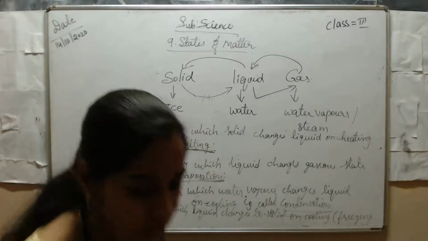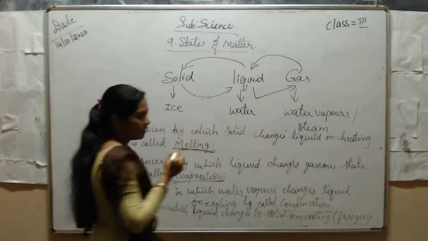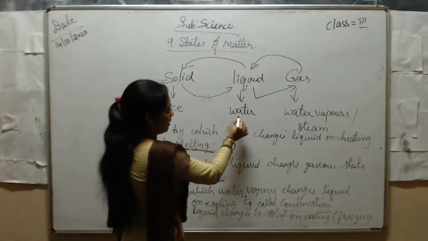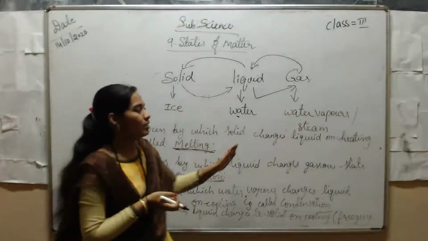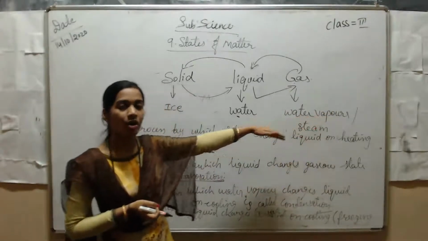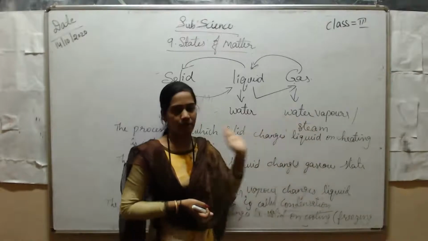Next one, what is that? The liquid changes to gases. What is liquid? Water is there. How to change water to gaseous form? The water changes to water vapors on heating, on boiling. If you boil the water, you will get the water vapors.